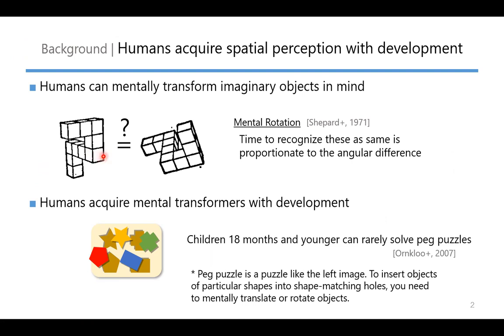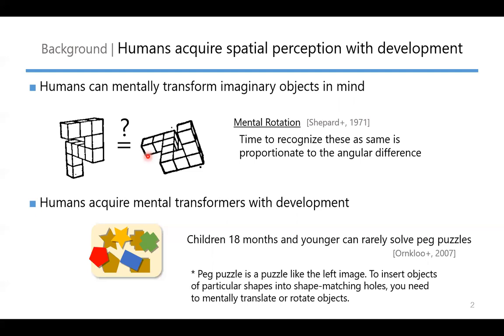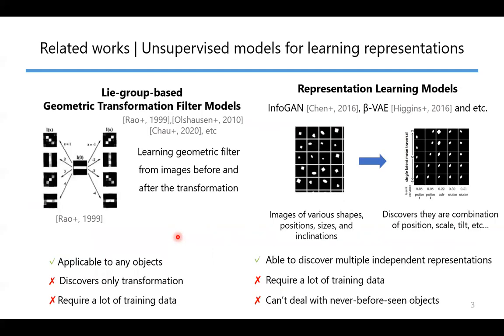It was experimentally proven that the time to recognize these objects as the same is proportional to the angular difference, which indicates that we have a mental transformer and that we are rotating them by a small amount iteratively. And this mental simulation ability is something we acquire with development, because children 18 months and younger can readily solve a task which requires mental simulation abilities.